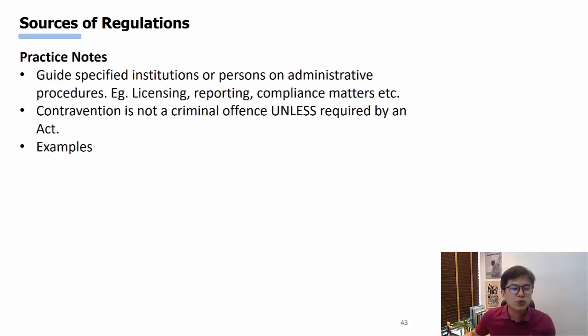Okay, as we go down the list, you will realize that it is less and less enforceable, and less and less serious, in the sense of, note, inverted commas. So the next one we have is practice notes. Okay, these are guides for specified institutions or persons on certain administrative procedures, all right? Licensing, for example, reporting and compliance matters. These are practice notes that tell the financial institution how to conduct the business, right? So again, for a practice note, if there's a breach, it's not a criminal offense, right?